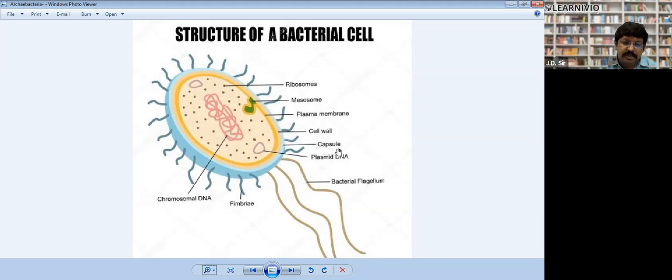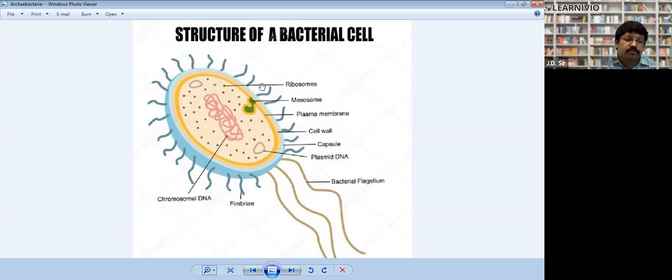So the first covering is the capsule. After the capsule, there is a second covering, the cell wall. So bacteria have an extra covering, the capsule. The capsule is a gel-like structure. When there is scarcity of water or high temperature, the capsule becomes rigid. The function of the capsule is protection. Then after the capsule, there is one more structure, the cell wall.